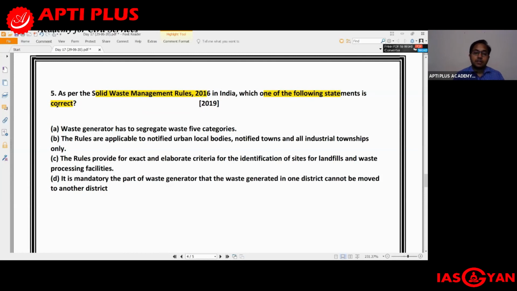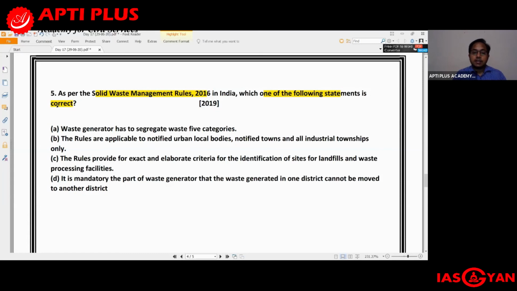A, waste generator has to segregate waste into 5 categories. B, the rules are applicable to notified urban local bodies, notified towns, and all industrial townships only. C, the rules provide for exact and elaborate criteria for the identification of sites for landfills and waste processing facilities.